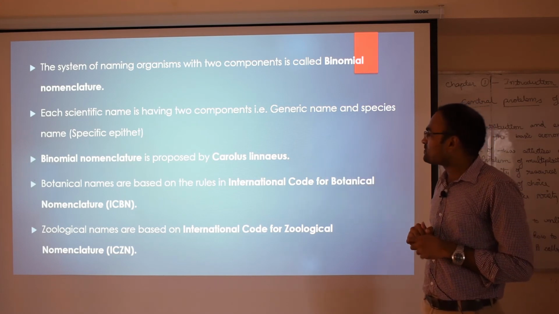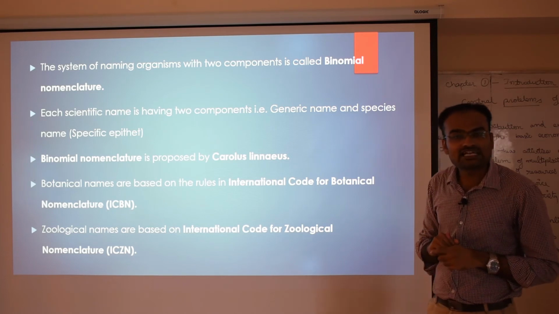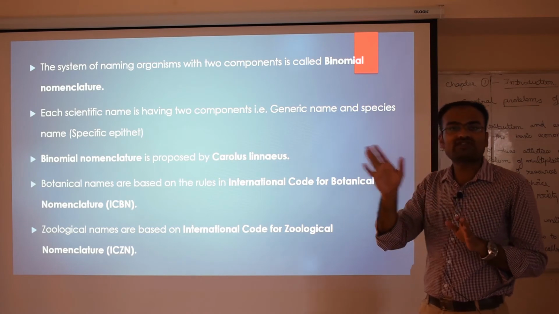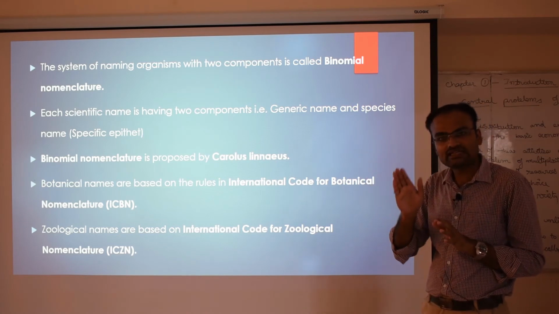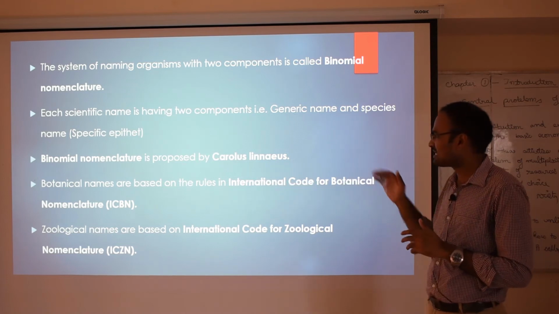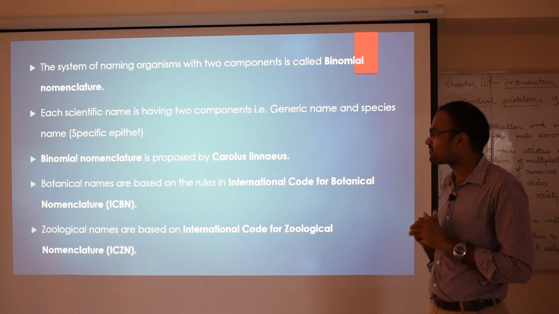Binomial nomenclature was proposed by Carolus Linnaeus. That's why, as I already told you, Carolus Linnaeus is called the father of taxonomy. He first started giving scientific names to organisms. That's why he is called the father of taxonomy.